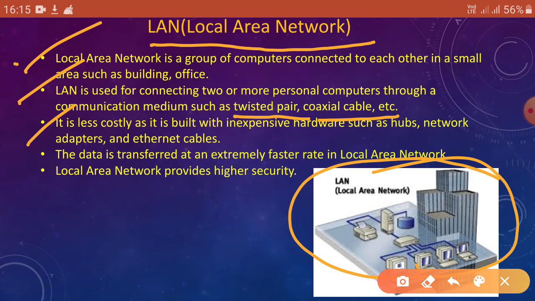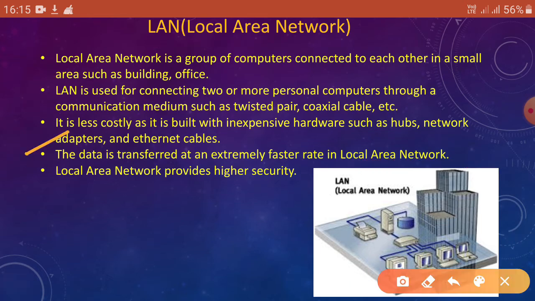Number 3, it is less costly as it is built with inexpensive hardware. Okay, so LAN uses hubs, Ethernet cable, network adapters, so that it is less costly to build this type of network.